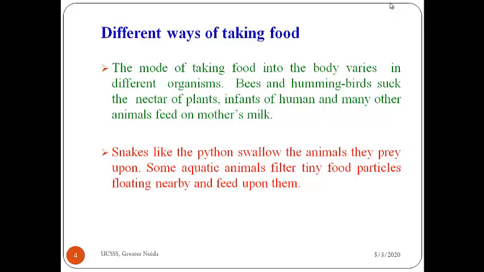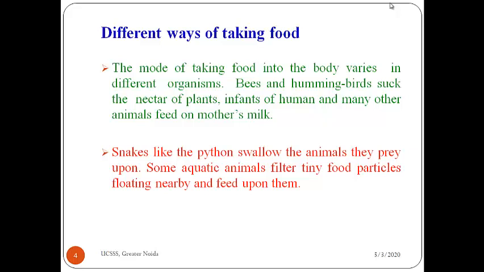Infants, babies, feed on mother's milk. Snakes swallow the animals. Aquatic animals feed on food particles that are floating nearby. So there are different ways of taking food inside our body. Okay, and this process is known as ingestion.